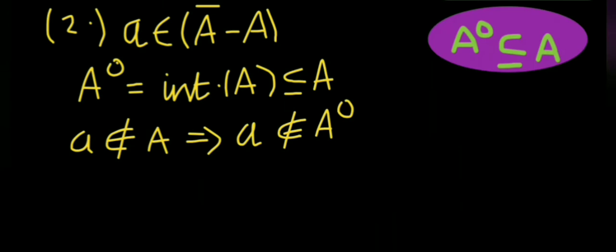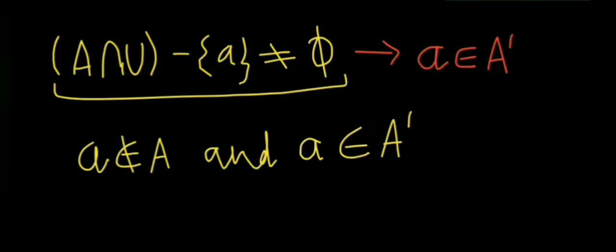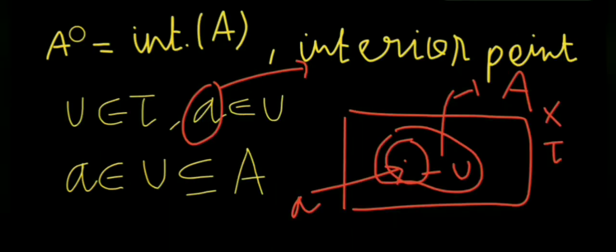Now we claim that if a does not belong to the set capital A, this implies that small a does not belong to the interior of capital A, as interior of A is the smaller set compared to the set capital A. So we can say that A intersection U excluding the point small a is also non-empty, as if we take the intersection of this A and this U and exclude this point, then that set will not be empty.